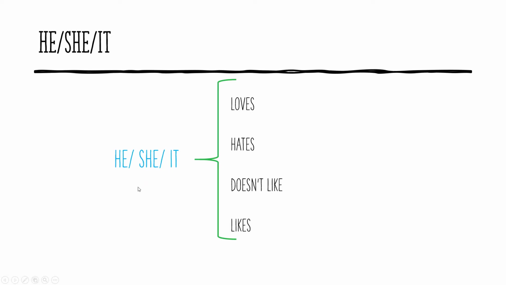Solo cuando en la oración aparezca uno de estos tres pronombres, vamos a hacer el cambio y vamos a utilizar loves, hates, doesn't like, and likes. ¿Por qué? Porque es tercera persona y el ser tercera persona requiere que en estos verbos haya cambios, pero no en el verbo principal. Es decir, el verbo con ing queda igual, no sufre cambios. ¿Ok?